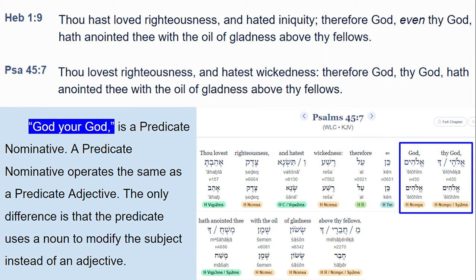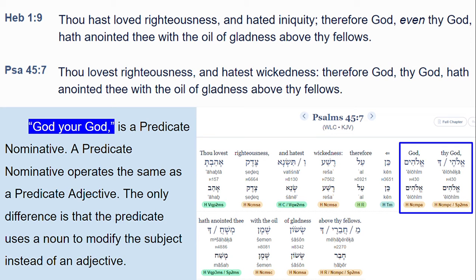They are word for word quotes, whether you read from Hebrews or Psalms. Thou hast loved righteousness and hated iniquity. Therefore God, even your God, has anointed thee with the oil of gladness above thy fellows.